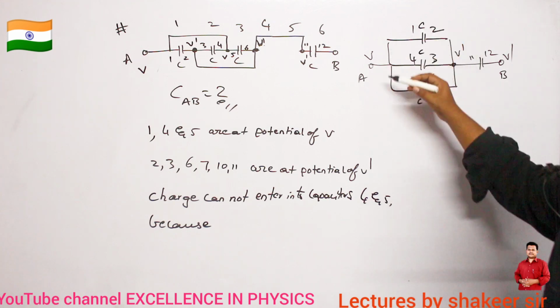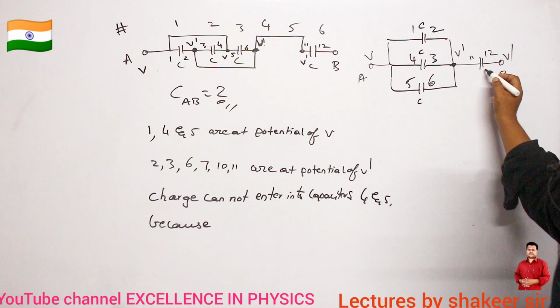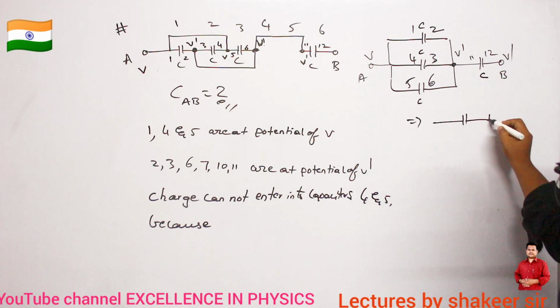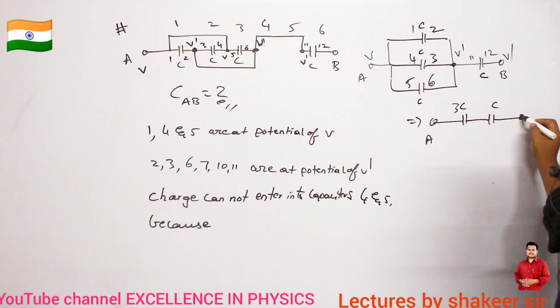So therefore, what is the equivalent capacitance of this circuit? It is 3C. And here I have one more capacitance C, which is in series. So therefore, how can I draw this circuit? I can draw this circuit like this. This is 3C, this is C. This is point A, and this is point B.